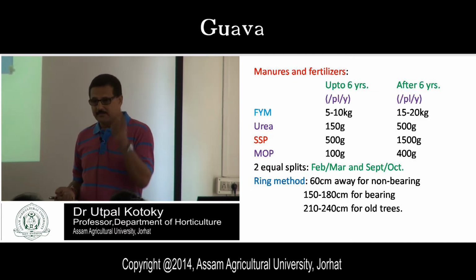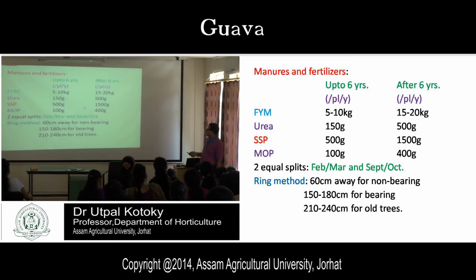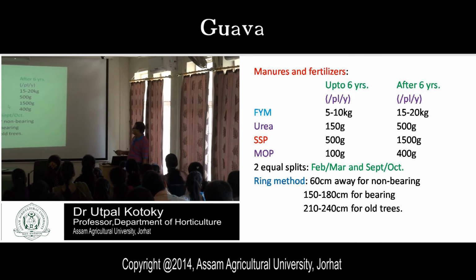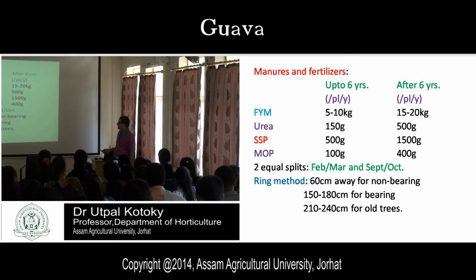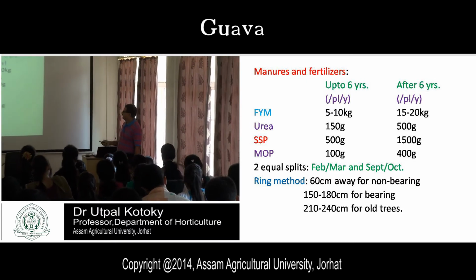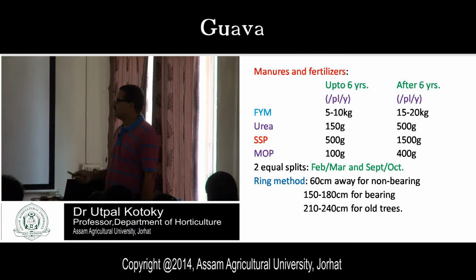That means in the month of February. Okay. Fertilizer schedule for guava is this one. So manure fertilizers, this is the farmyard manure, then your urea, then your SSP, then MOP, isn't it? This is for nitrogen, phosphorus and potash. So up to 6 years. From planting up to 6 years, from first year to 6th year, this is the planting your fertilizer dose.